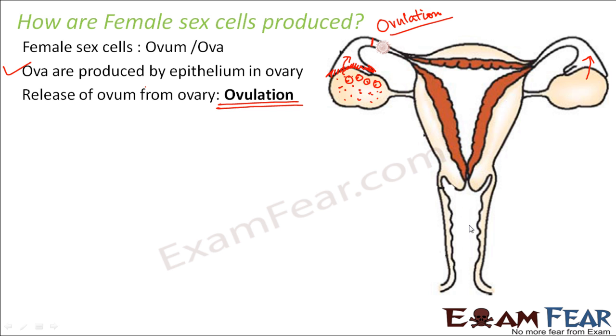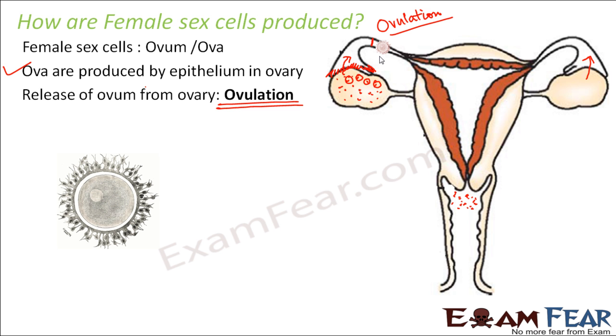Now, even when intercourse happened, or even when there was a sexual intercourse between a male and a female, the sperms were released in this vaginal space, in the vagina. Now, the sperms actually need to travel to this fallopian tube in order to meet the ovum, because the ovum cannot move. Ovum is not motile. So now we will see how exactly fertilization will take place.